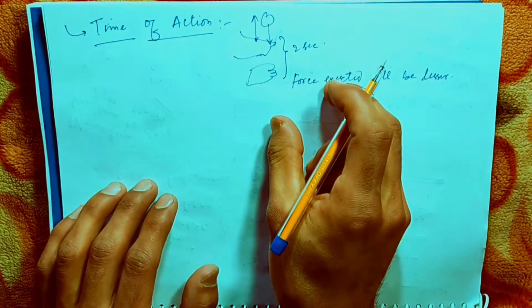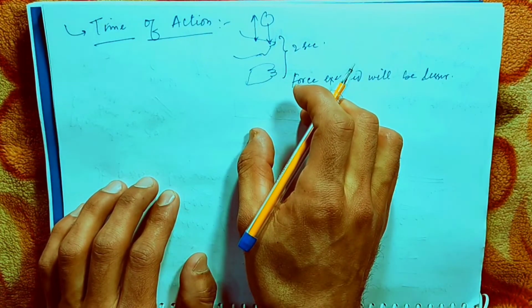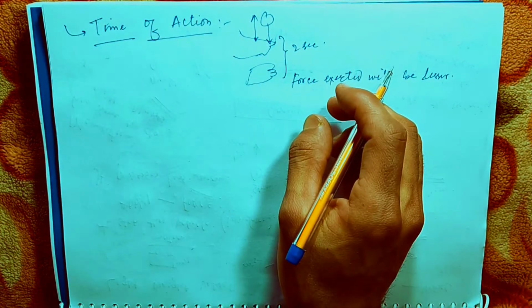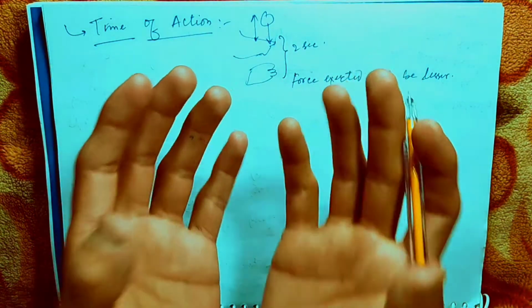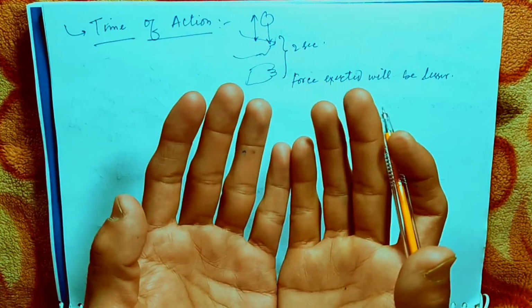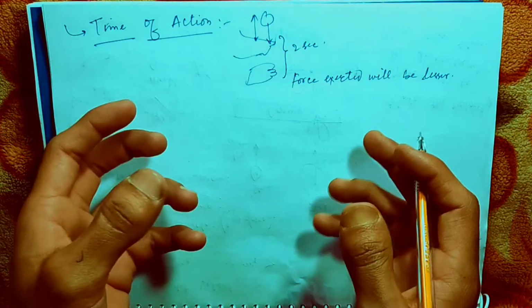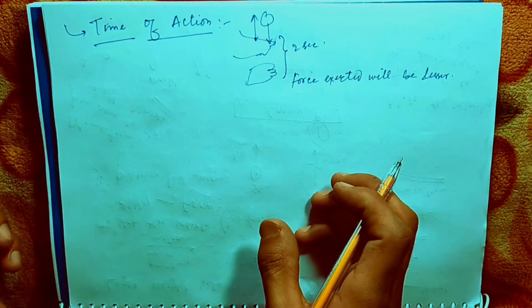Why? Because the time of action is increased. In the first case, if you do it on the first instant without changing the time of action, you will feel more force.